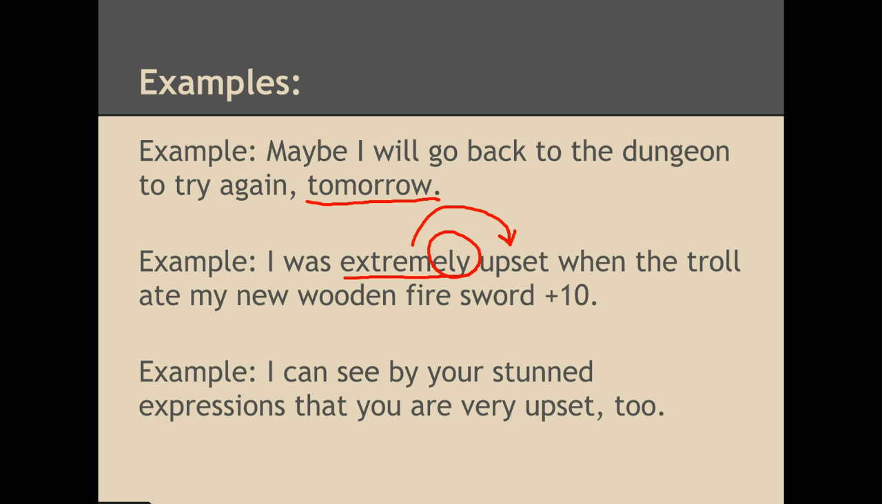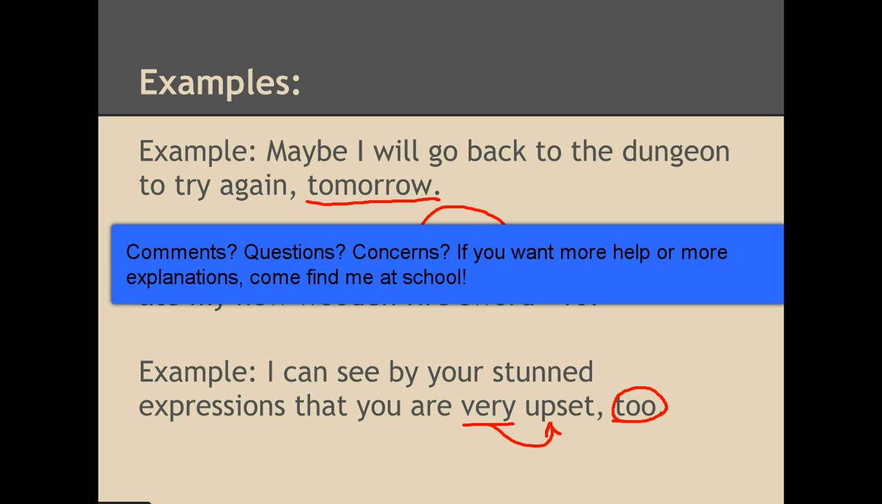That's nice. We actually have two adverbs in this one. Very is an intensifier, intensifying the word upset. And when we look back at our list of common adverbs, you will notice that too is an adverb also. Ta-da! So, that's adjectives and adverbs. There you go.